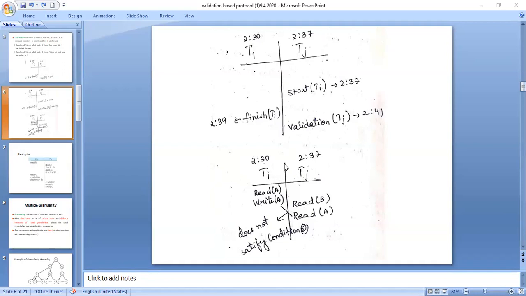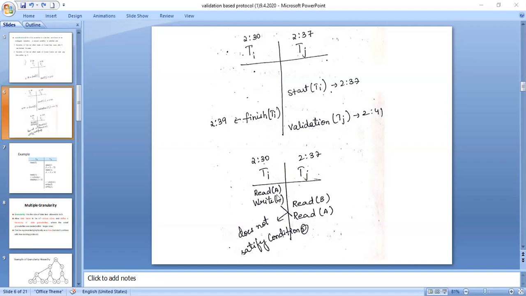We are saying that the data items must not conflict with each other. When will the data items conflict? If there are both read operations, there is no conflict. But if there is at least one write in any of the transactions, then there will be a conflict. Yes or no? So that is what we are saying here. When you use this particular validation based protocol, you will not have conflicting operations.